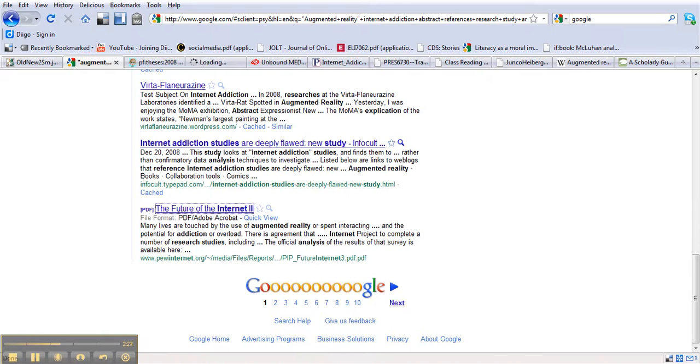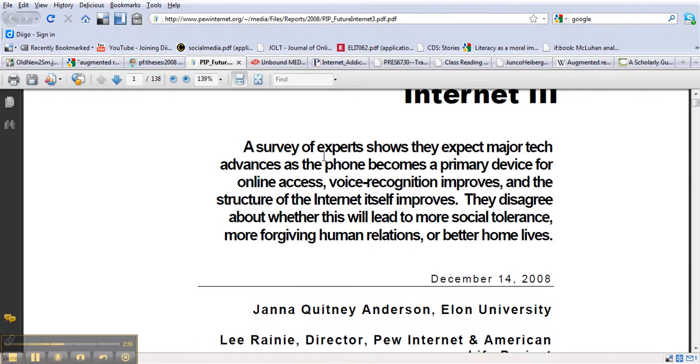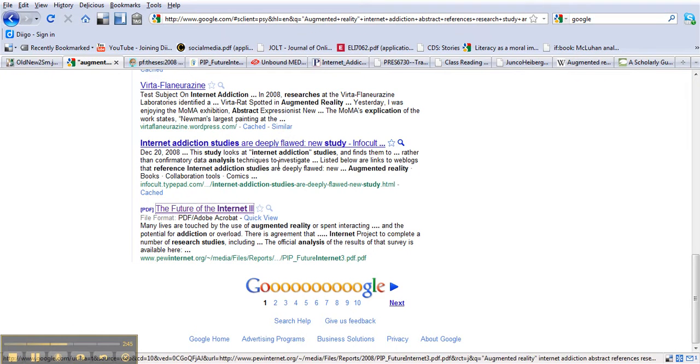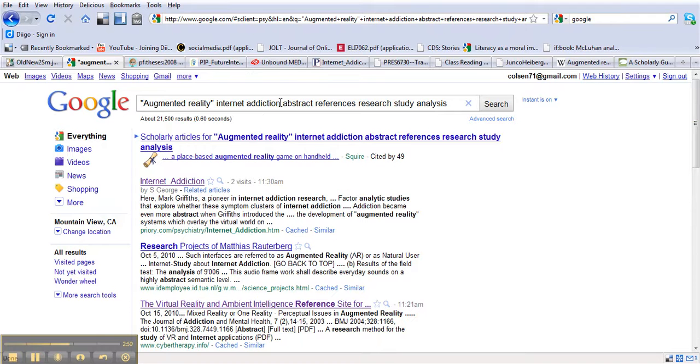If we just take a look at some of these things, I think what you'll notice is they are a bit more scholarly. A survey of experts show they expect major tech advances. Anyway, so the point here is that they certainly have become more scholarly. Now, one thing I'd like to mention, however, is that the original topic is somewhat diluted, because our original topic is 4 words out of about 9 words here. So that means we've scholarized the results, but they're a little bit less relevant than they originally were.